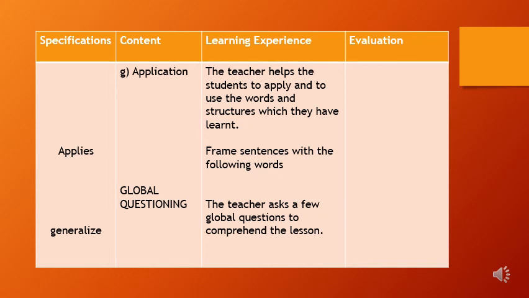And the next is global questioning. In global questioning you should not ask questions from the book back. You should ask questions on your own. From the theme of the lesson or from the central idea of the lesson you should choose some questions. You can ask the questions in the learning experience column, and also you can write the answers in the learning experience column. This is the step which will come at the end. This global question is the last step of teaching of prose.